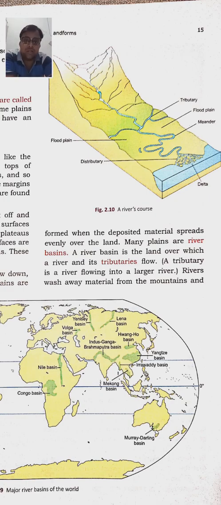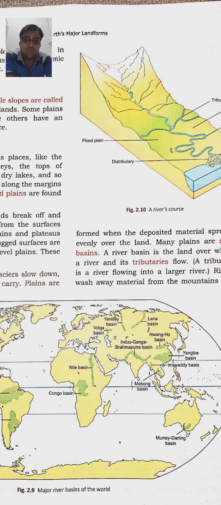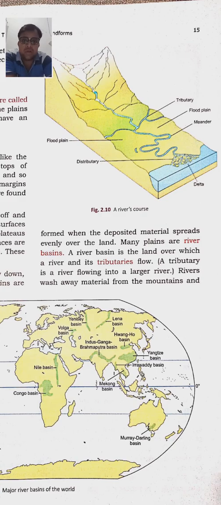On the top the glacier is melting down, and the water is coming in the form of river, then tributaries are there, then flood plain, distributary. Tributaries are the small rivers. A tributary is a river flowing into a larger river. You can see floodplain is there, then meander and delta.